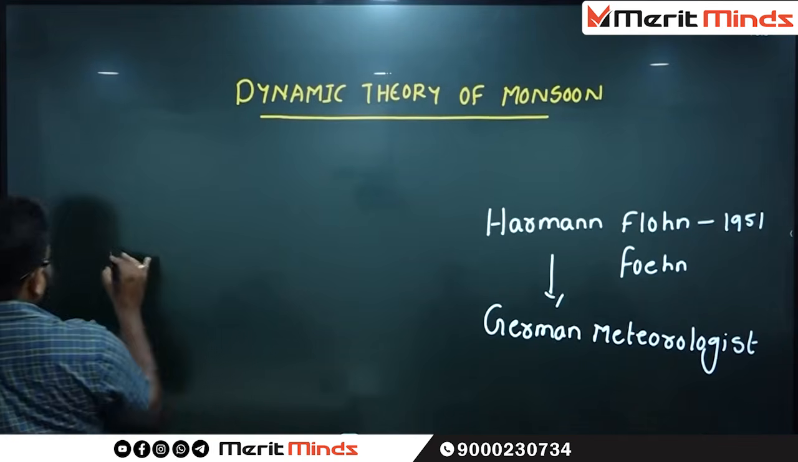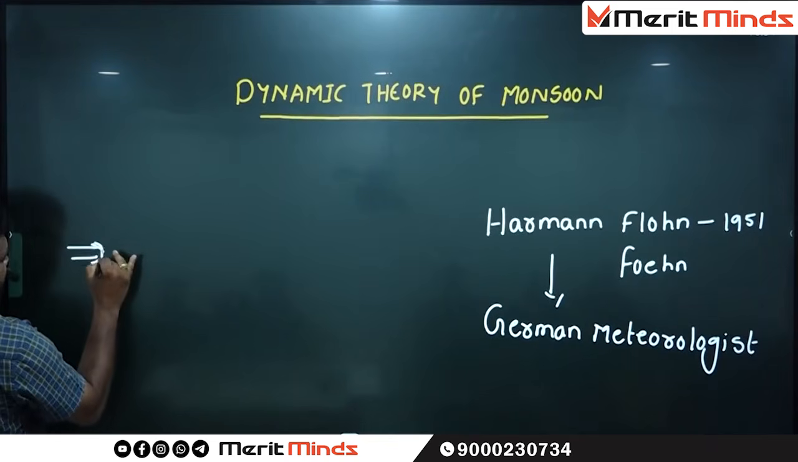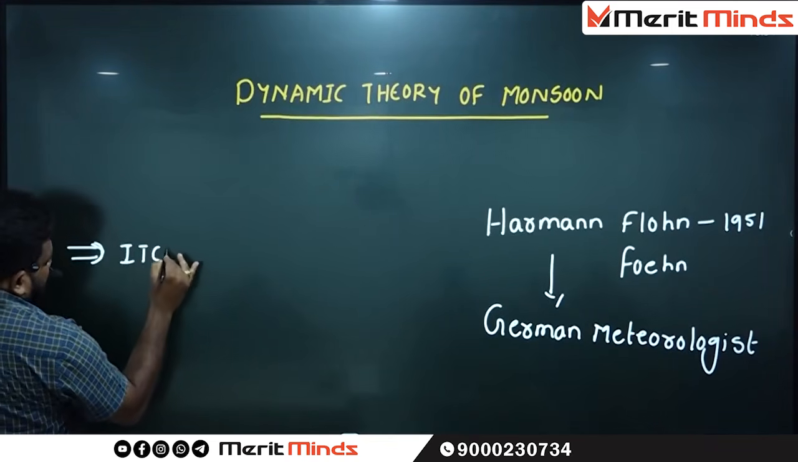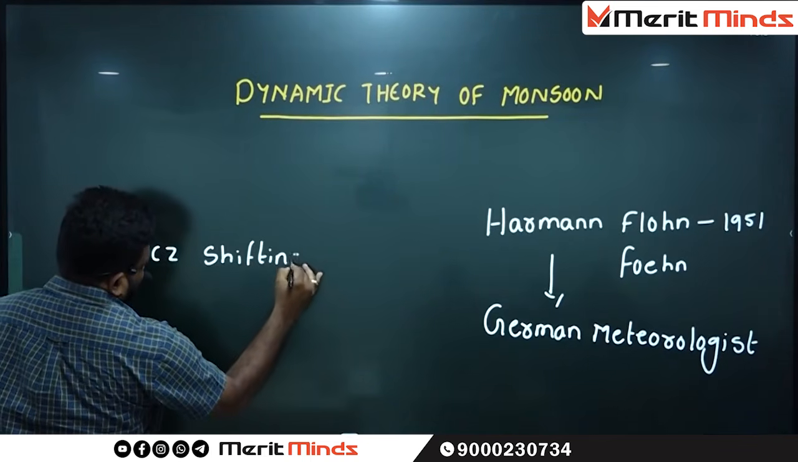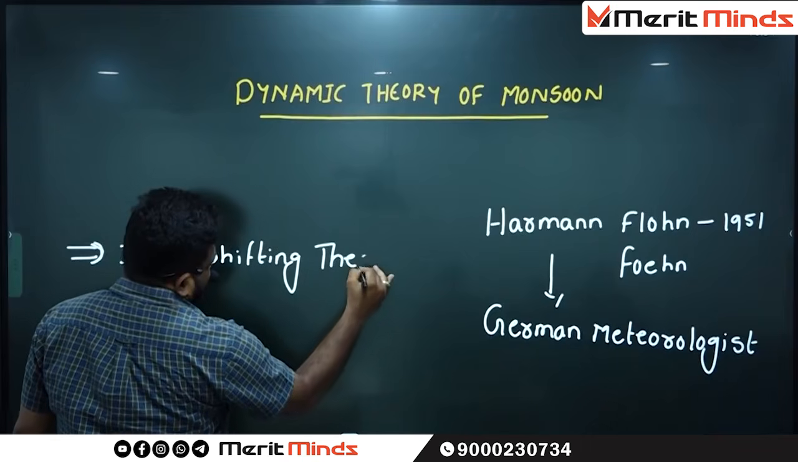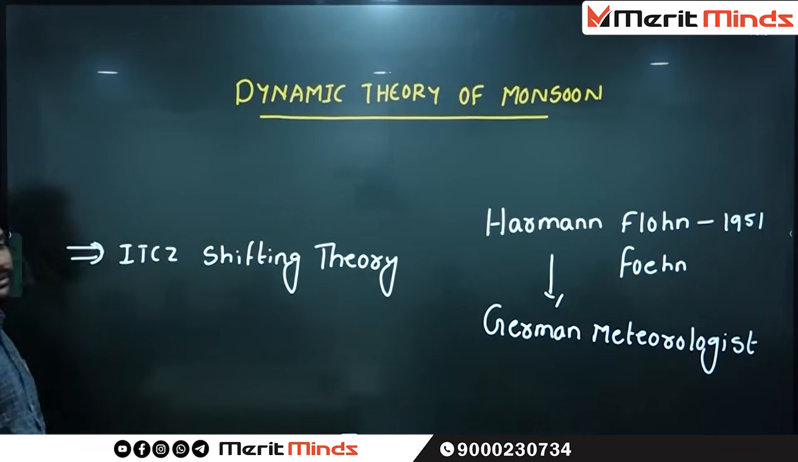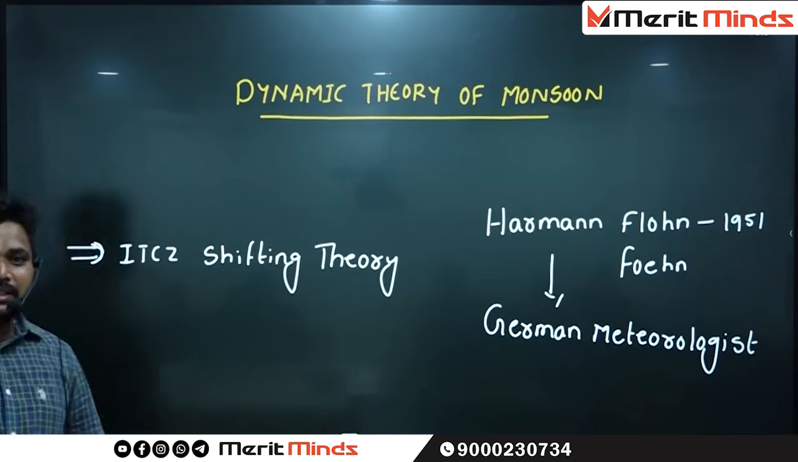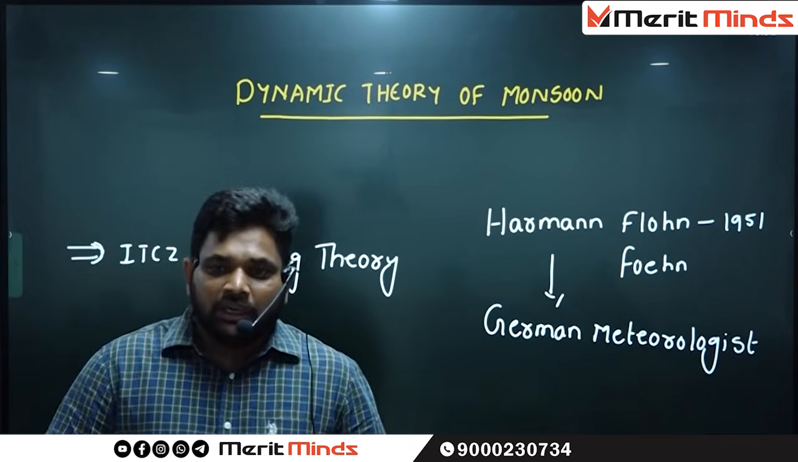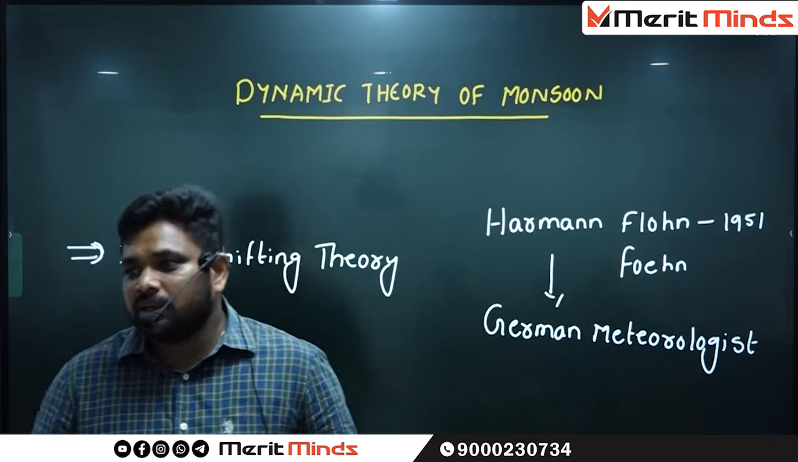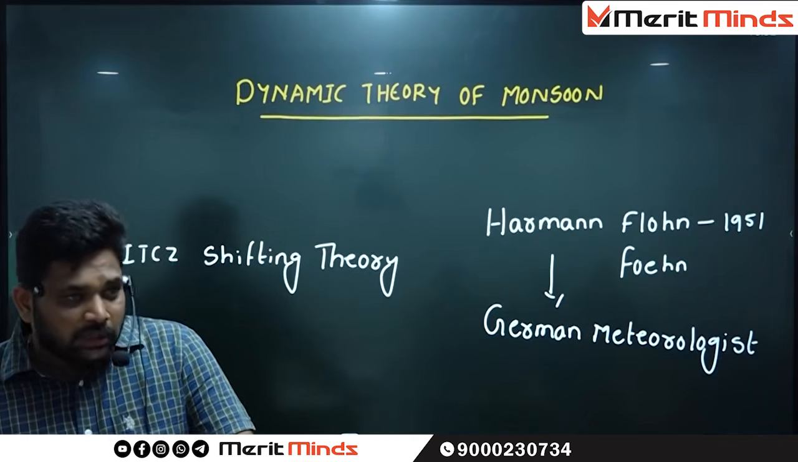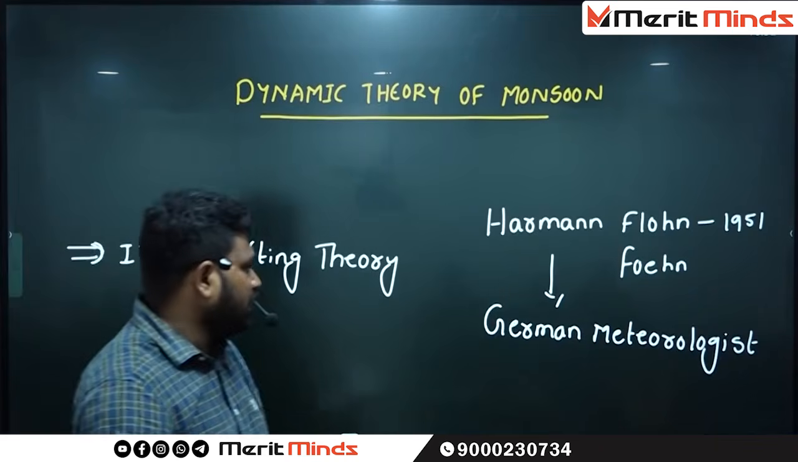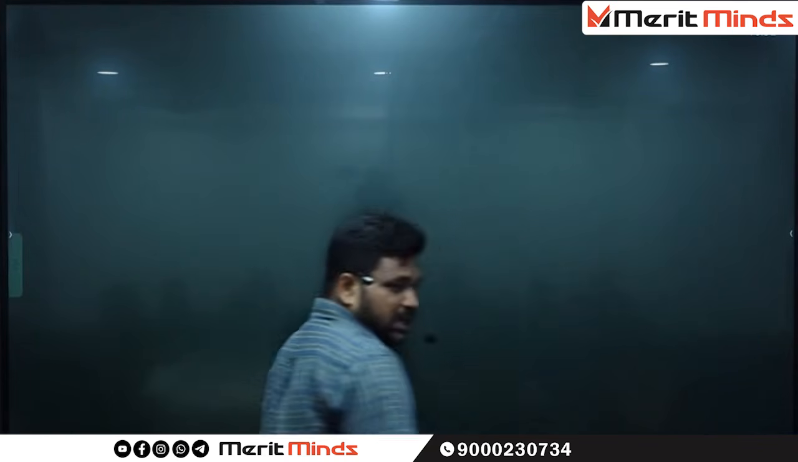This particular theory is also known as the ITCZ shifting theory. What do you mean by ITCZ? Intertropical Convergence Zone. The point where the two trade winds are converging is called the ITCZ.